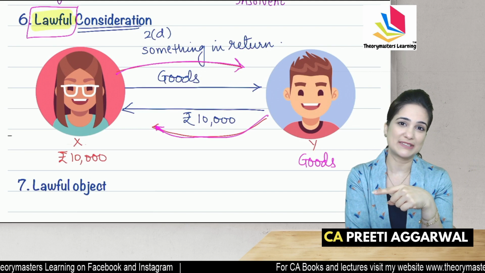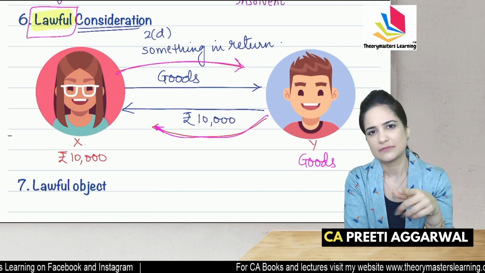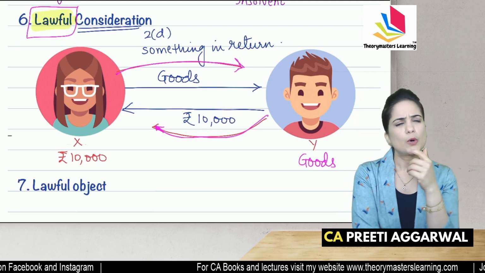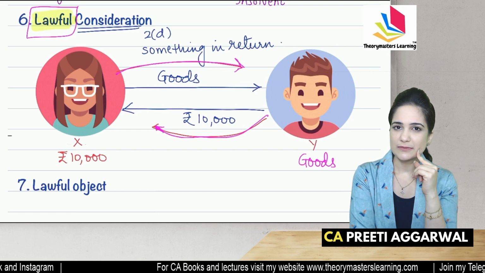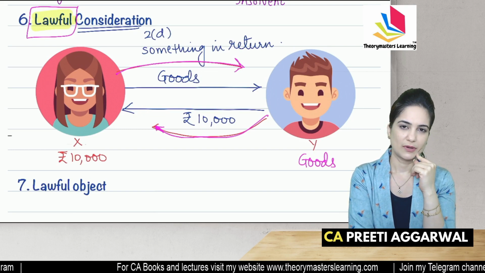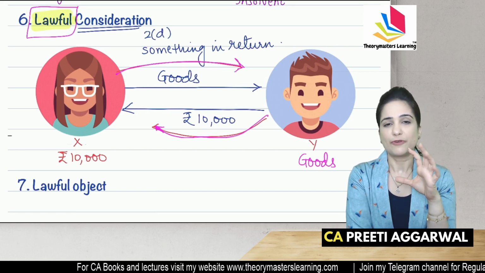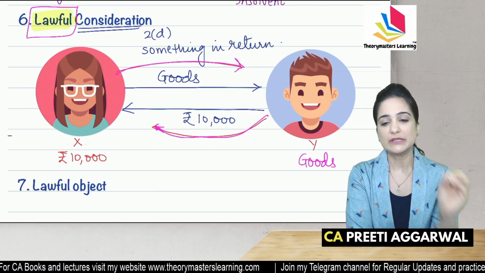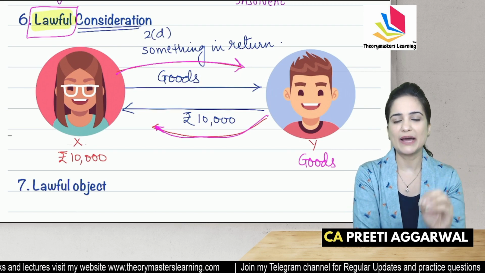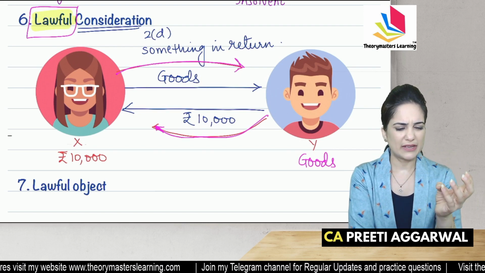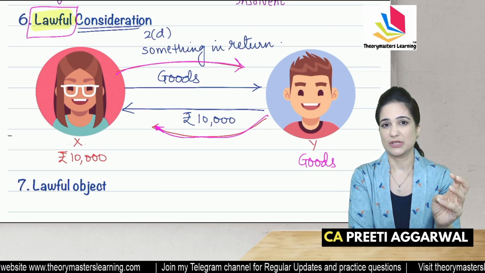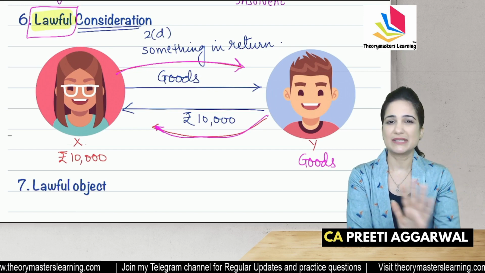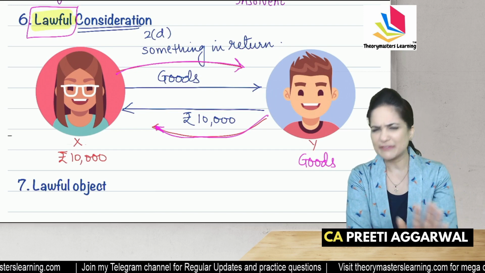It's unlawful consideration. Will it be a valid contract? No. Okay, arms and ammunitions? No. So, for a valid contract, the consideration must be lawful, something which is accepted by law. So, giving drugs, arms, ammunitions, bribe, all these are unlawful consideration, not a valid contract.